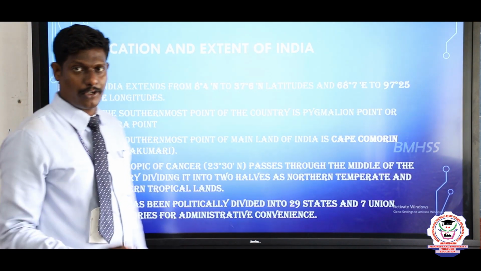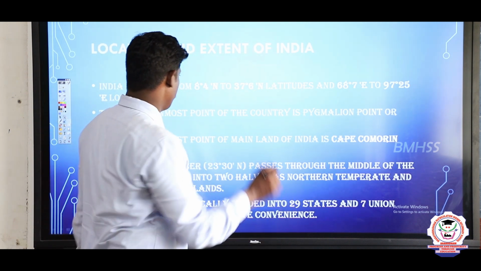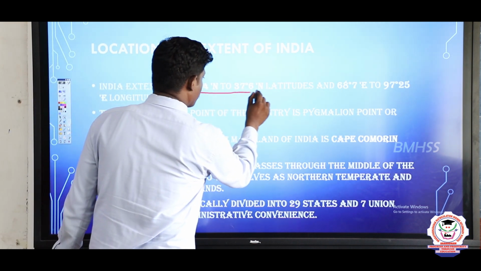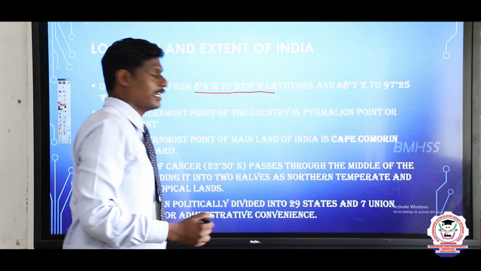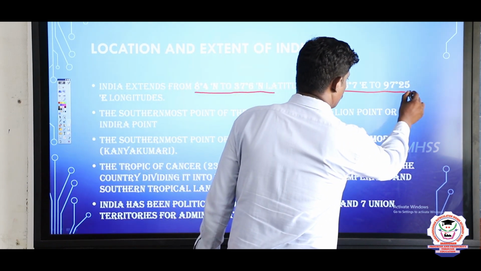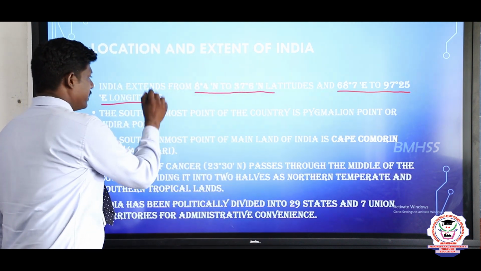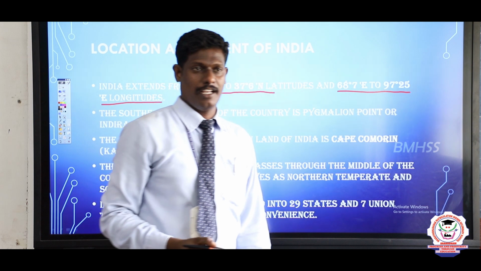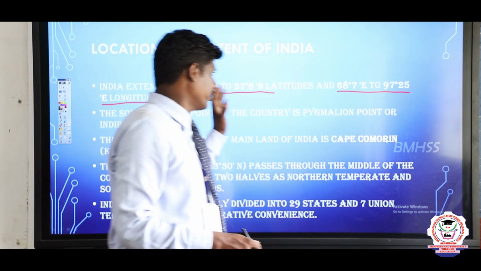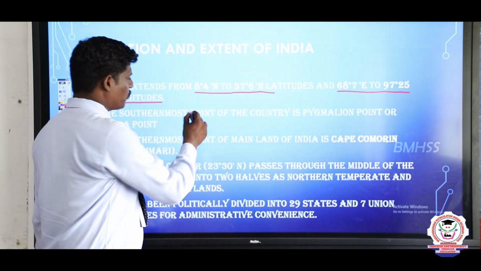And here, the location and extent of India. The exact location of India: it lies between 8 degree 4 minutes north and 37 degree 6 minutes north latitude, and 68 degree 7 minutes east and 97 degree 25 minutes east longitude, and this is the exact location. We simply say this is the address of our country, and in such a way it is located.